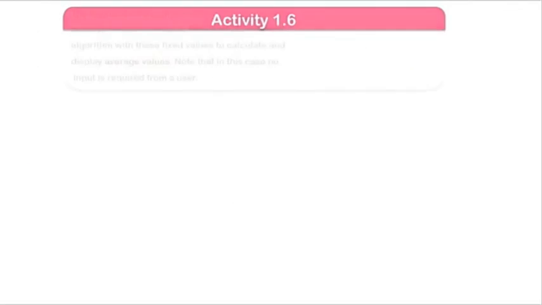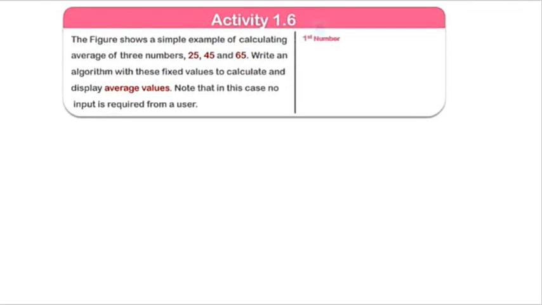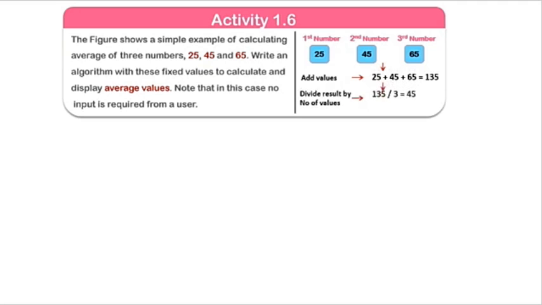1.5 is solved in your book, that is too easy, so that's why now I will solve activity 1.6. Here are three numbers: 25, 45 and 65. First I will add up all these numbers, then I will divide by 3 and I will get the average. Now I want to write the algorithm of this activity step by step.